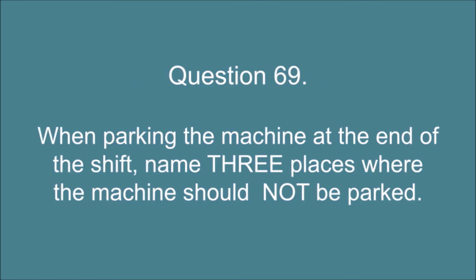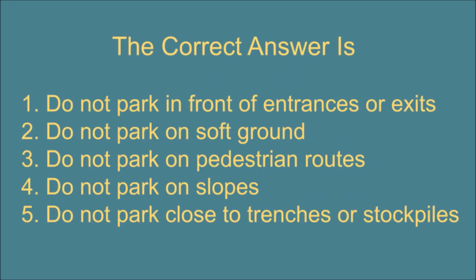Question 69. When parking the machine at the end of the shift, name 3 places where the machine should not be parked. The correct answer is 1. Do not park in front of entrances or exits. 2. Do not park on soft ground. 3. Do not park on pedestrian routes. 4. Do not park on slopes. 5. Do not park close to trenches or stockpiles.